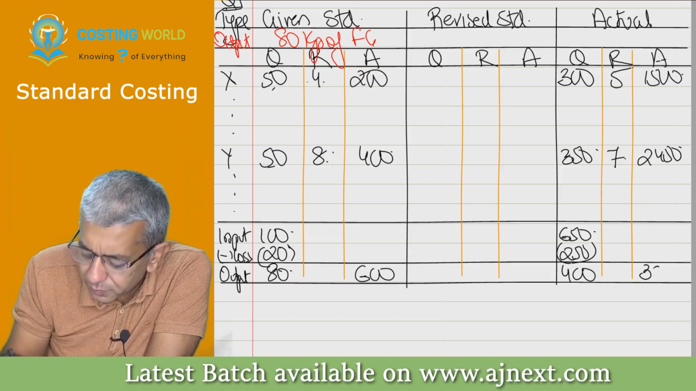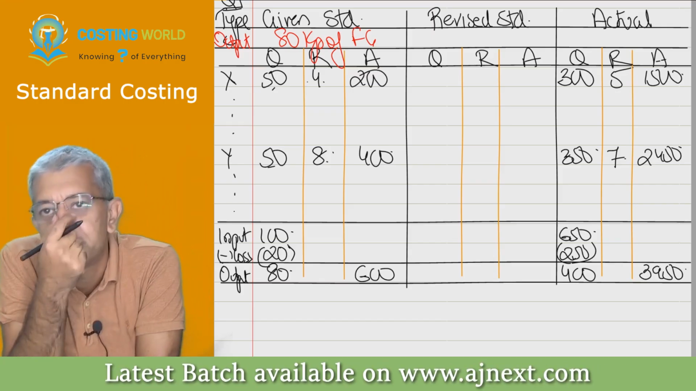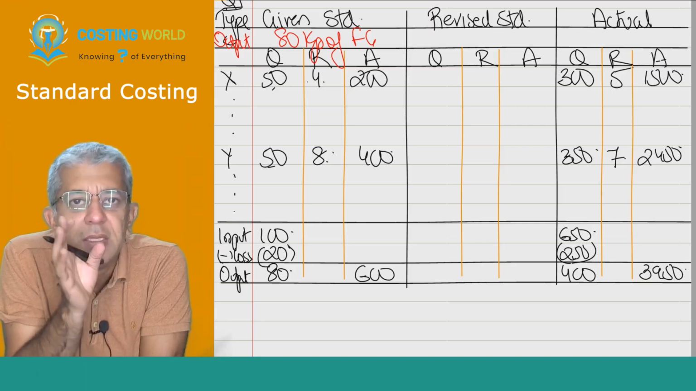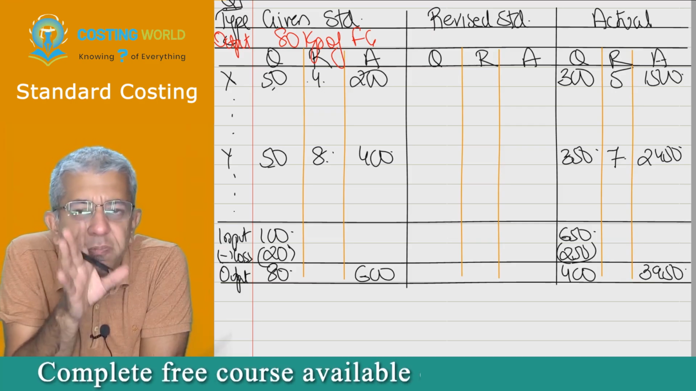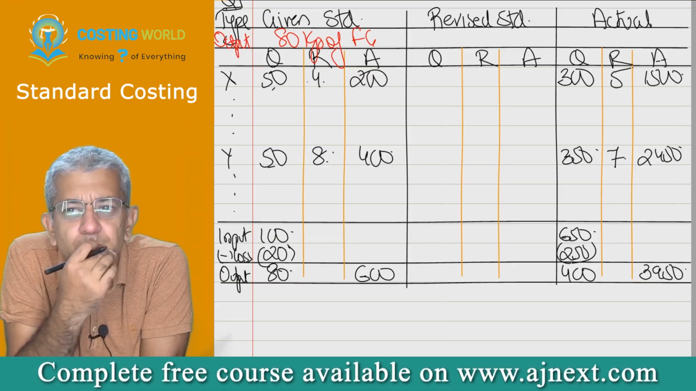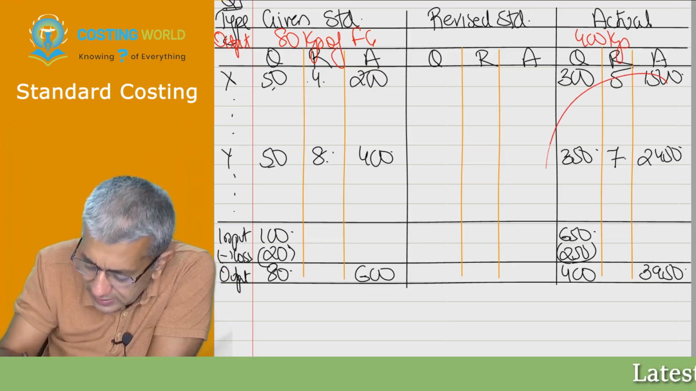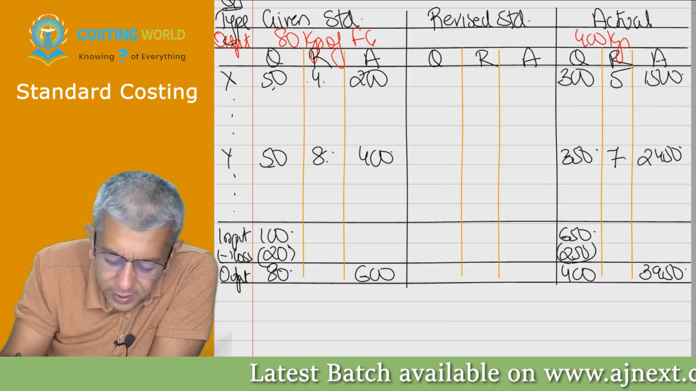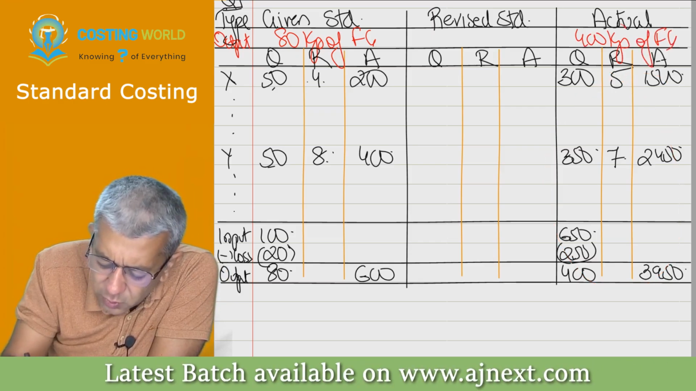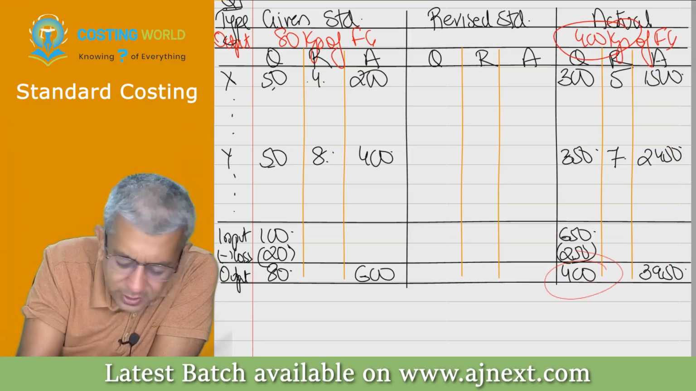2450. Your actual cost was 3950. Now everybody will tell me, 3950 was the actual cost of making what level of output? 400 kg. So therefore, this is the actual cost for 400 kgs of finished goods. Obviously, this 400 is coming from here only, to nowhere else.